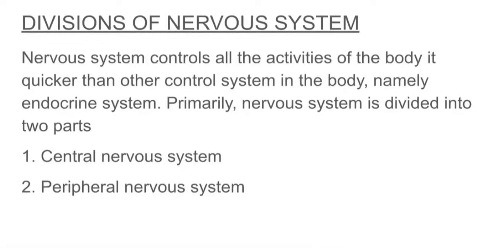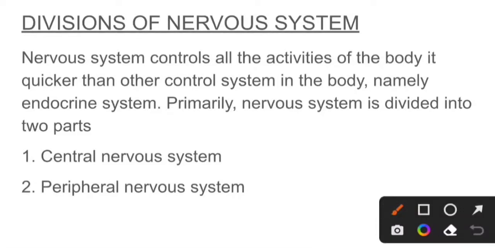Nervous system. Divisions of the nervous system. Nervous system controls all the activities of the body. It is quicker than the other control system in the body, namely the endocrine system.